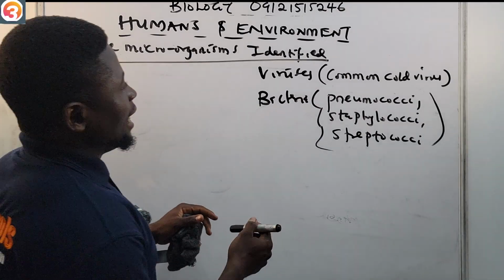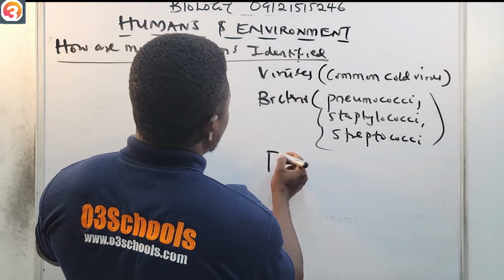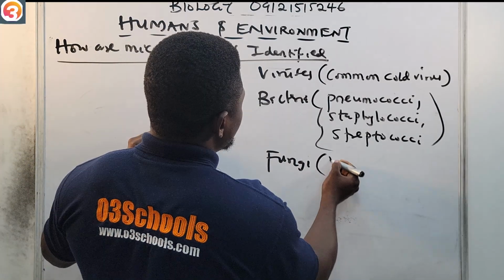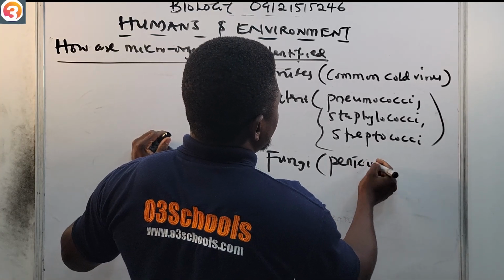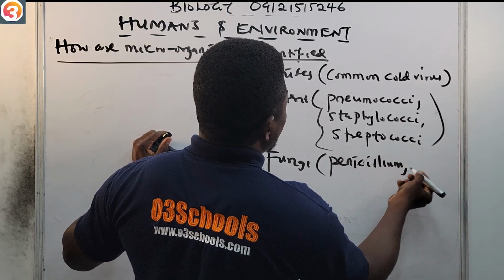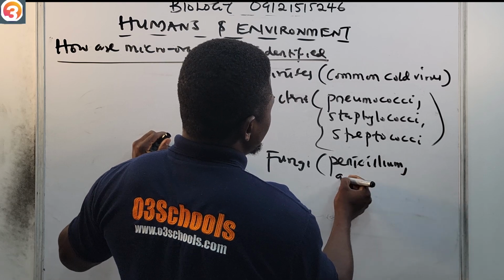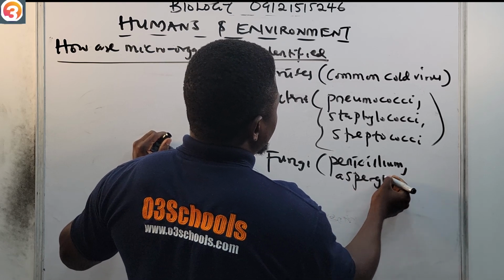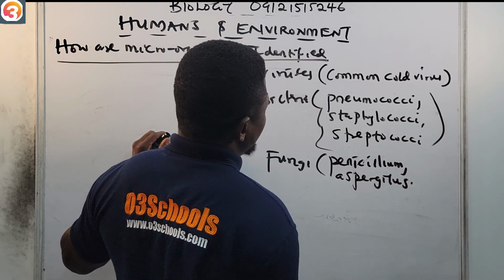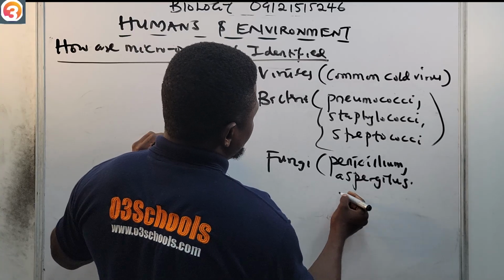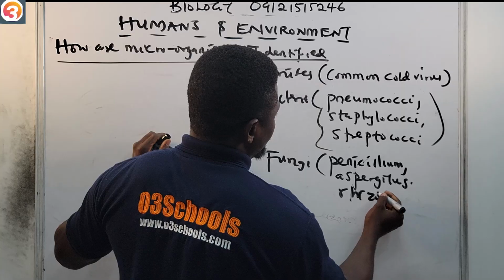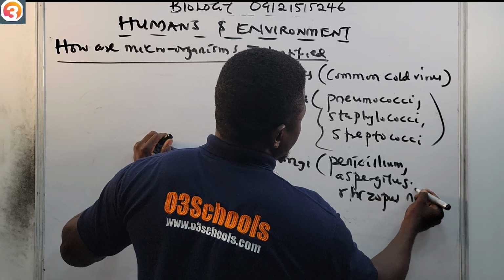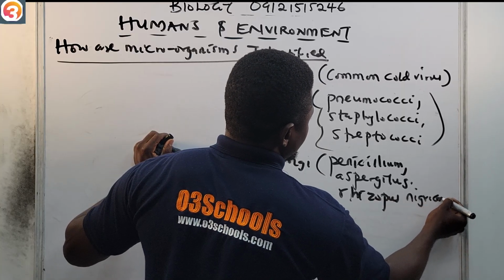Then apart from these bacteria, we also have fungi. Examples are penicillium, aspergillus, and rhizopus nigricans.